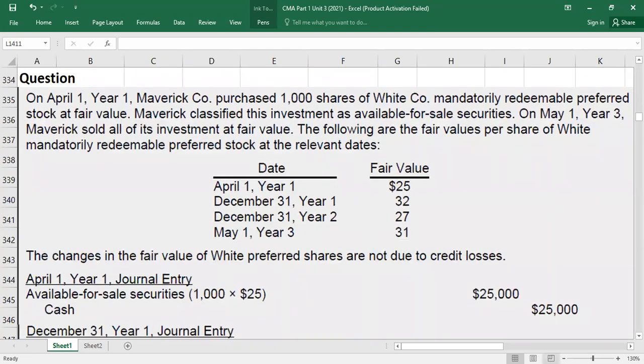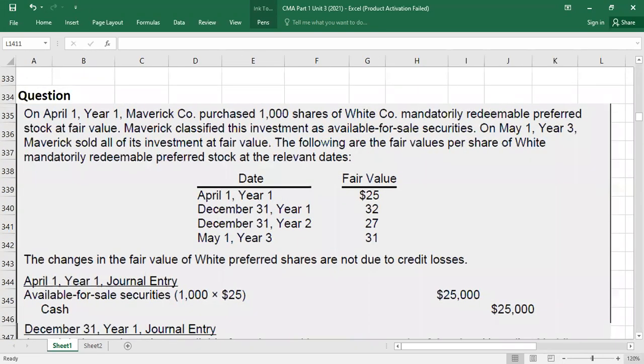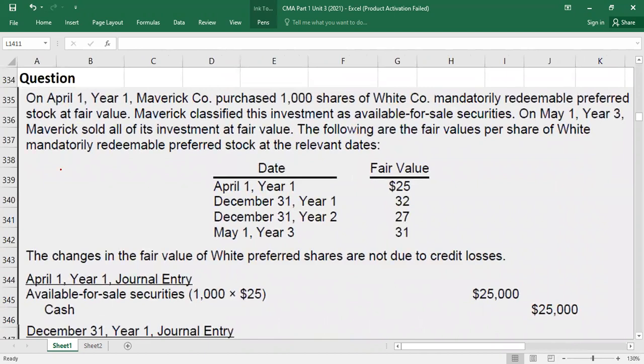So we have an example here. Let's go through the example, guys. It's big. More entries are there. So we will go through it together now. Only one slide difference is there. Otherwise, it is the same fair value model. Just, I have to be more careful about unrealized gains. I have to take them to OCI. From OCI, it will go to equity also.